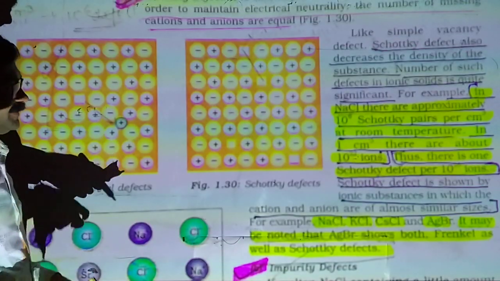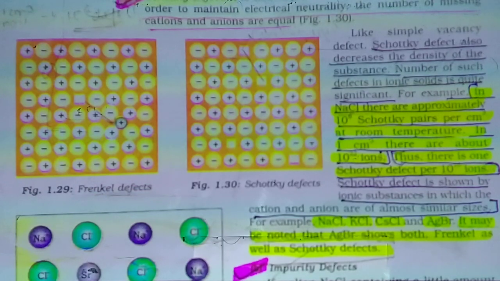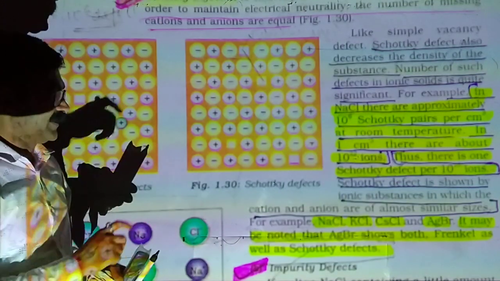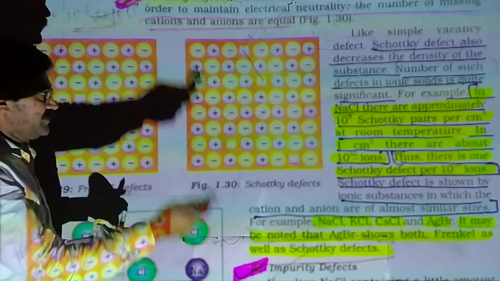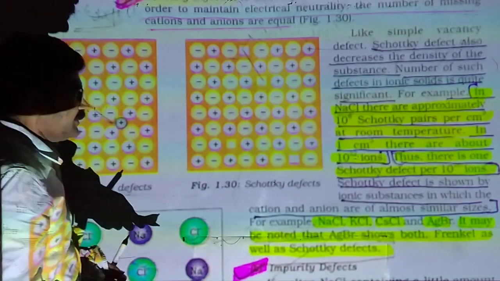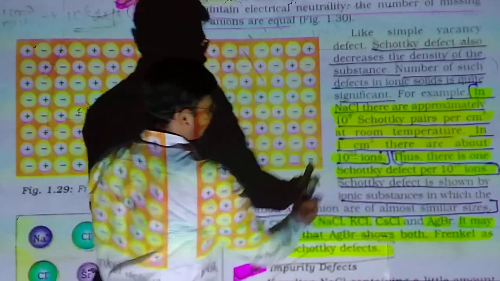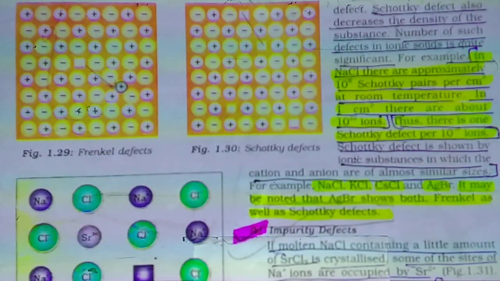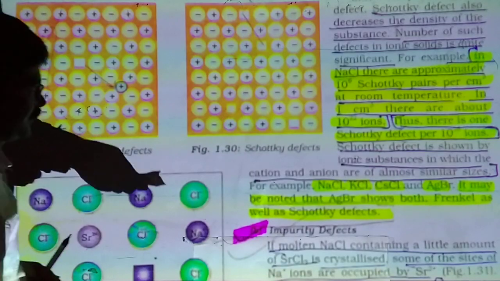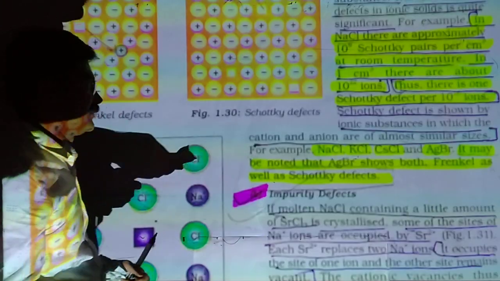For example, in NaCl we discussed there are approximately 10 raised to 6 Schottky pairs per centimeter cube. એટલે 1 centimeter cube હોય તેમાં 10 raised to 6 Schottky pair defect હોય છે at room temperature. Temperature increase થાય તો Schottky defect also increases. In 1 centimeter cube there are about 10 raised to 22 ions. So there is 1 Schottky defect per 10 raised to 16 ions.